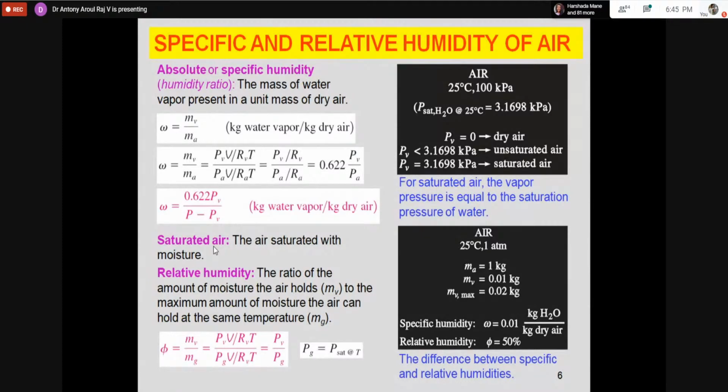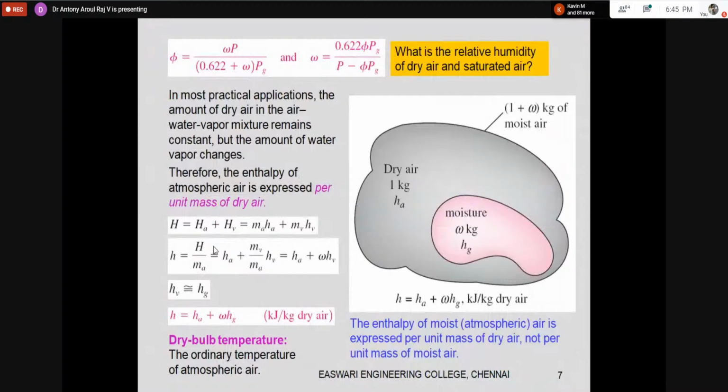Put this point in mind, because we are going to discuss it in winter air conditioning also. When I increase the temperature, I can add more moisture to the air. Similarly, at a lower temperature, I can add only less moisture to the air. This is an important concept we should know, and this is how relative humidity is linked with specific humidity. I'm not going into the formulas because all of you might have studied them.